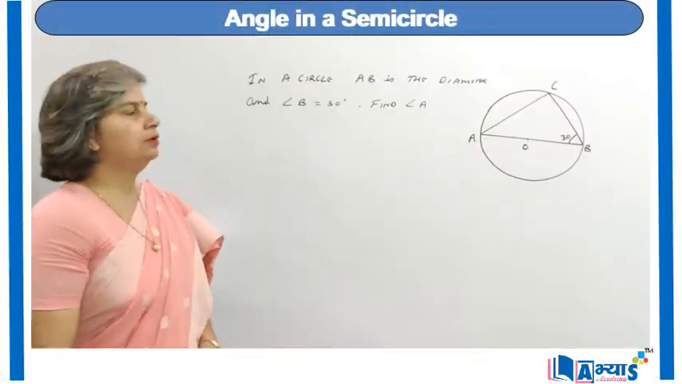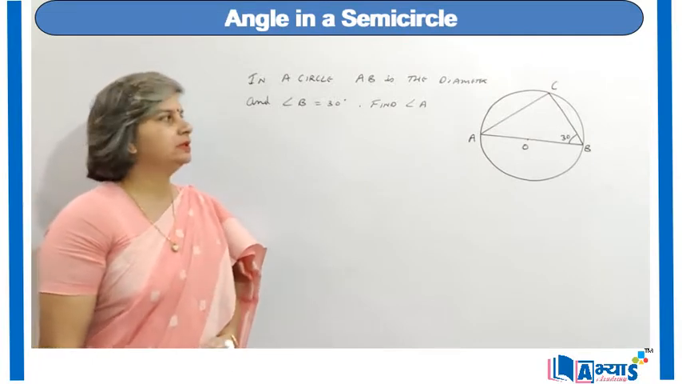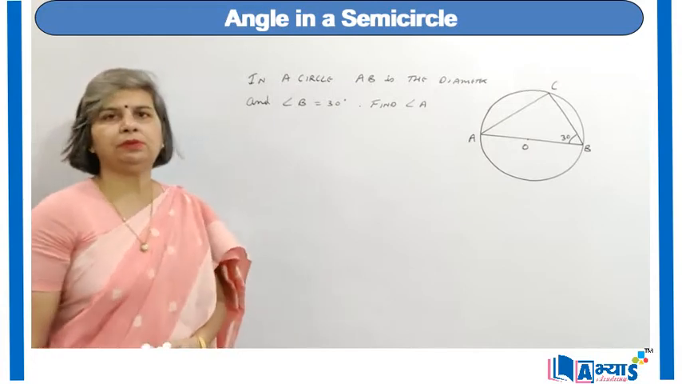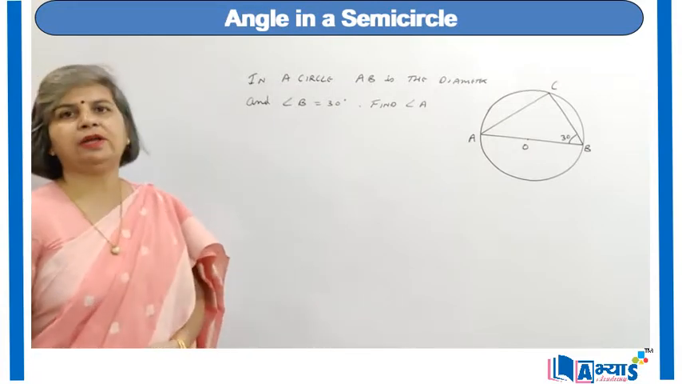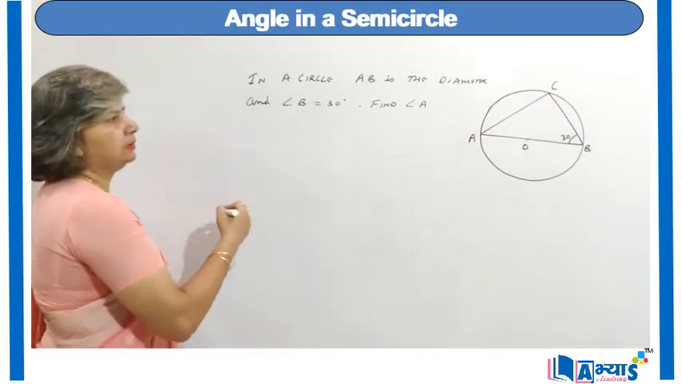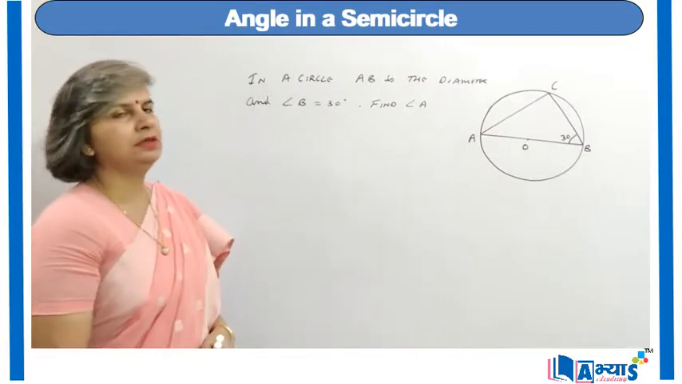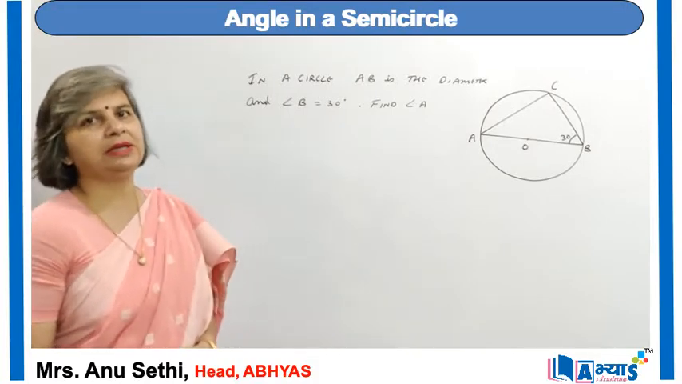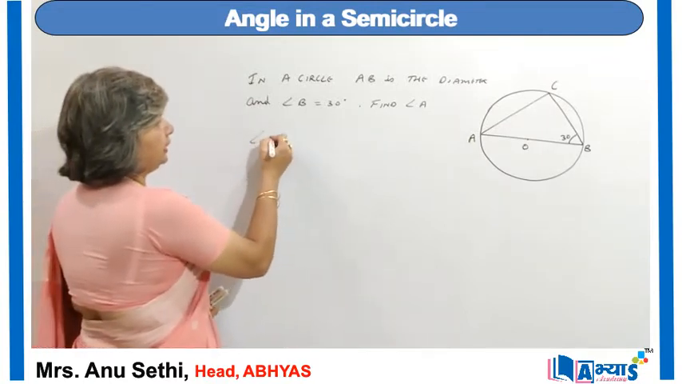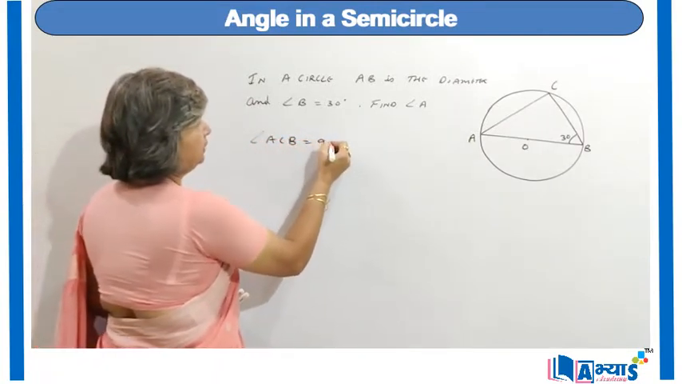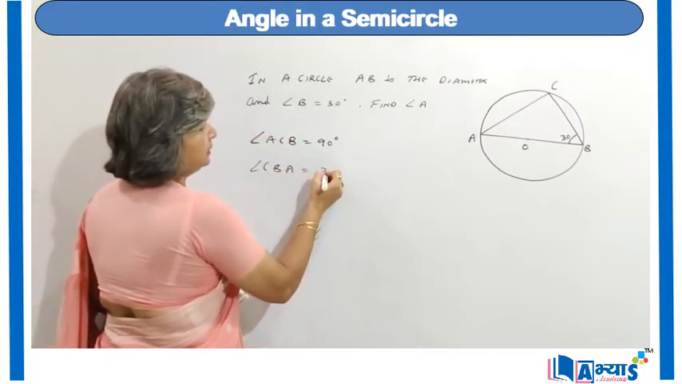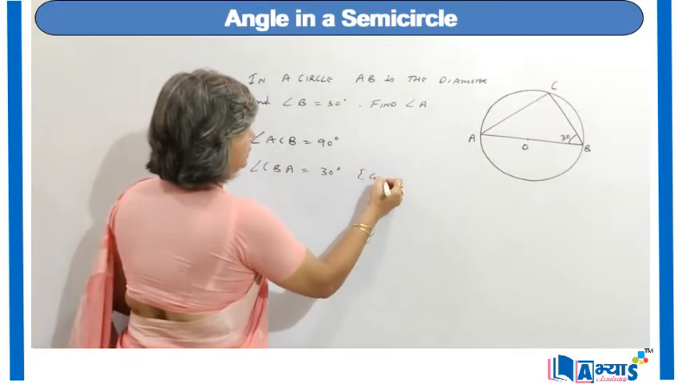Now let us apply the concept of the angle in the semicircle. We are given a question that in a circle AB is the diameter and angle B is equal to 30 degree, and we are supposed to find the value of angle A. Now we know that the diameter makes an angle of 90 degree on the circumference, or we can say the angle in the semicircle is 90 degree. So we can say therefore angle ACB is equal to 90 degree, and angle CBA is 30 degree. It has been given to us.